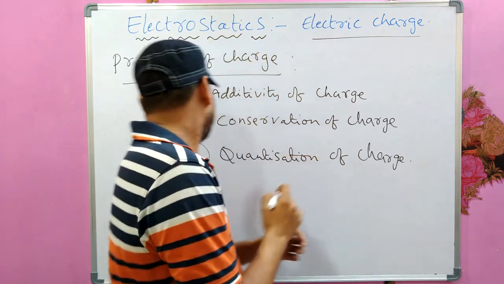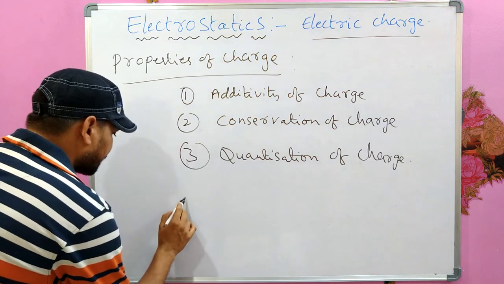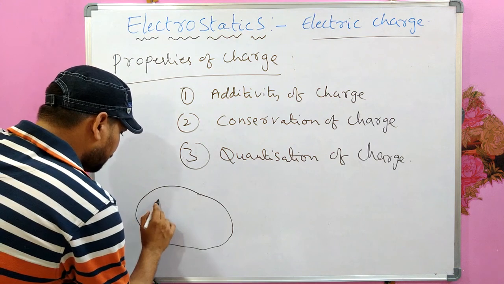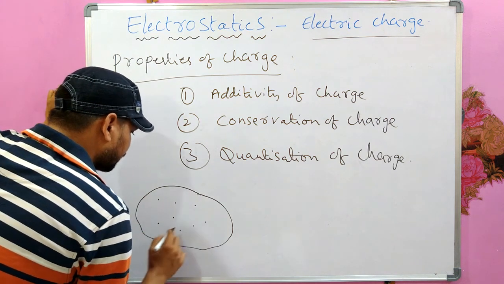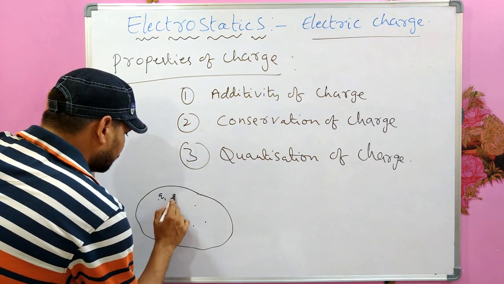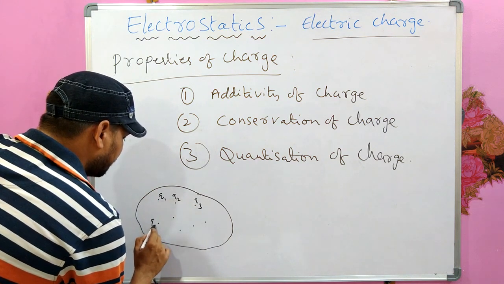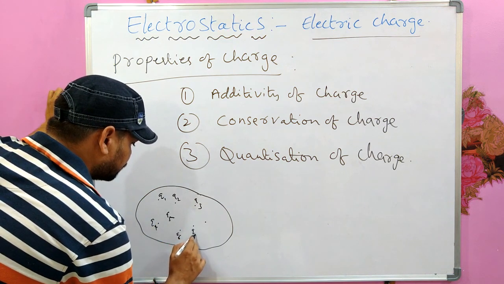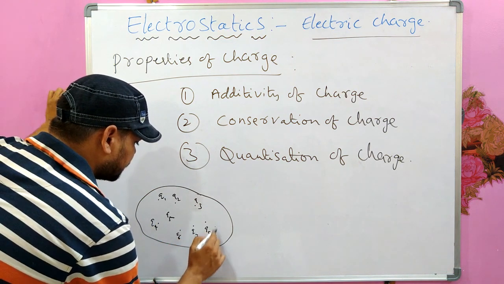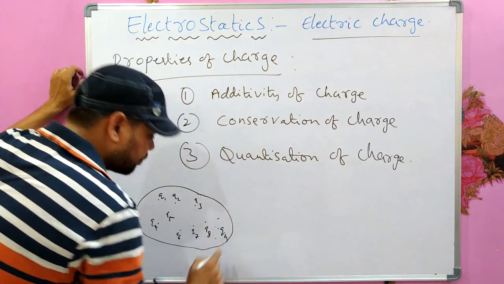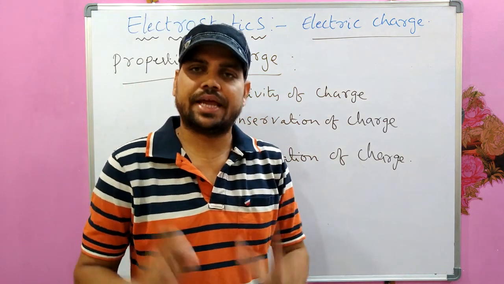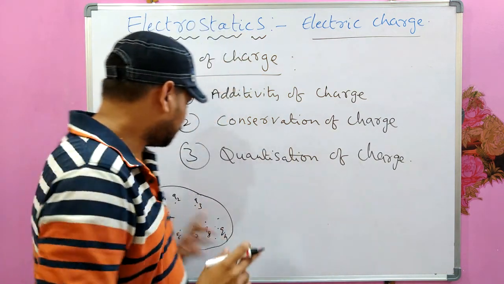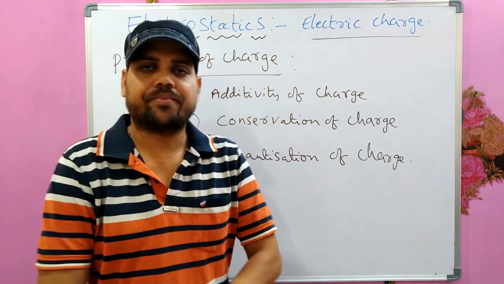For example, Q1, Q2, Q3, Q4, Q5, Q6, Q7, Q8, and so on up to n, Qn. There are n number of particles in the system and each particle has charge Q1, Q2, Q3, so on, Qn.